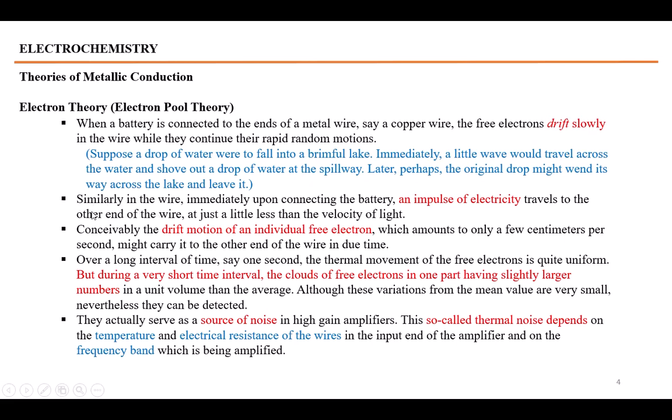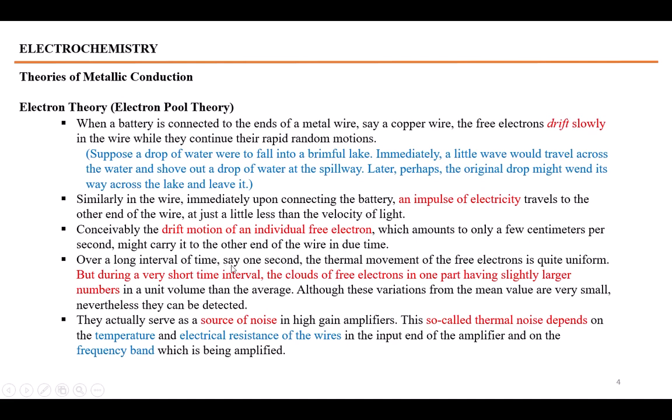starts. Their velocity is called drift velocity, and their movement is called the impulse of an electricity. It travels to the end of the wire at just a little less than the velocity of light. Their velocity is nearly equal to the velocity of light, or you may say it is 10 times less than the velocity of light. The drift motion of an individual free electron amounts to only a few centimeters per second. This movement is called drift velocity.